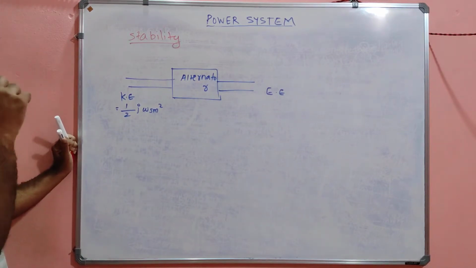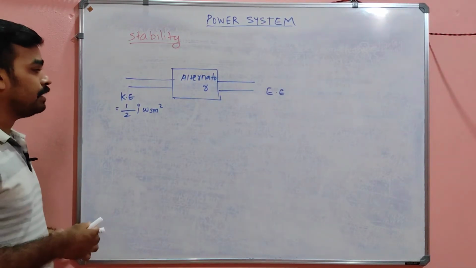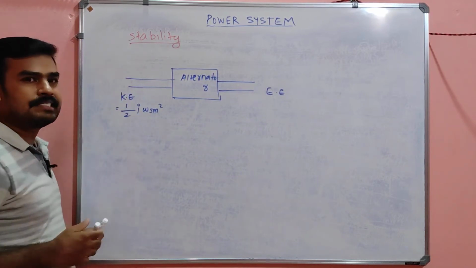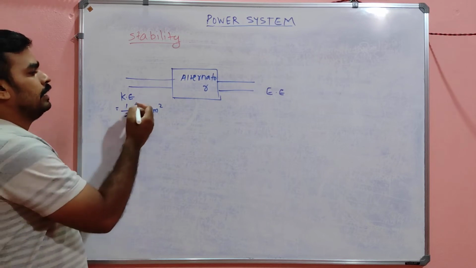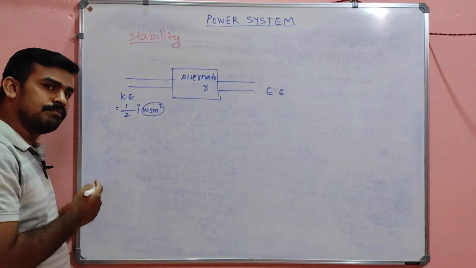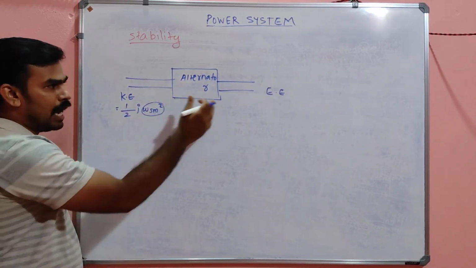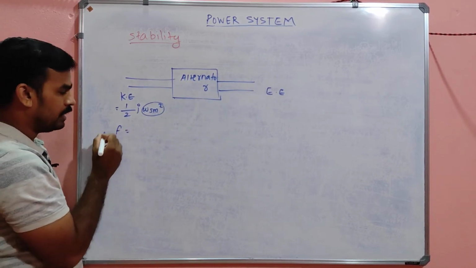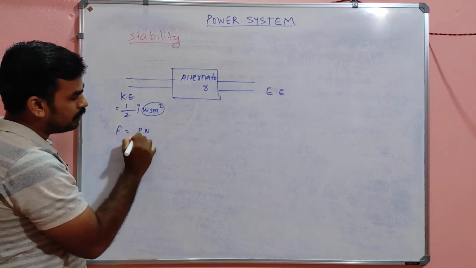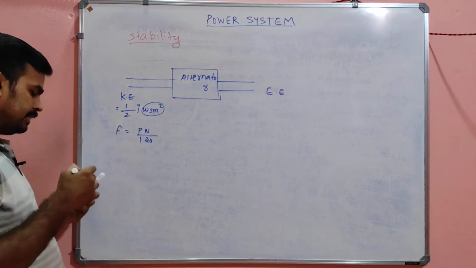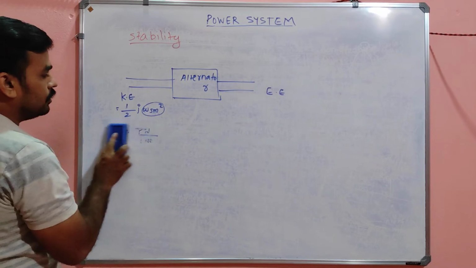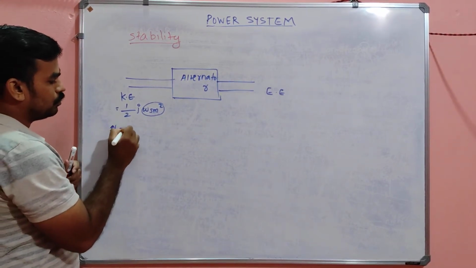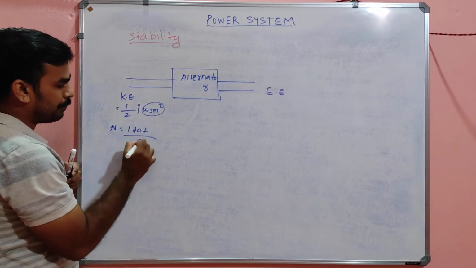So what happens, my dear, if I am increasing the speed? Increasing the speed means increasing this omega sm. What happened? See, the output electrical energy having a frequency f is equal to Pn by 120, or you can say that n is equal to 120 f by p.